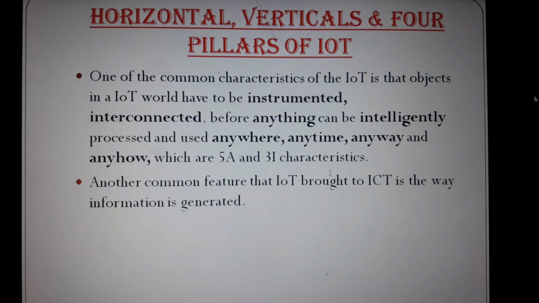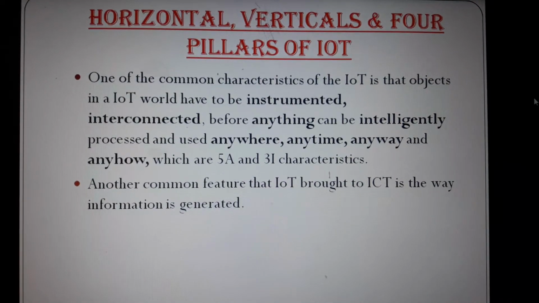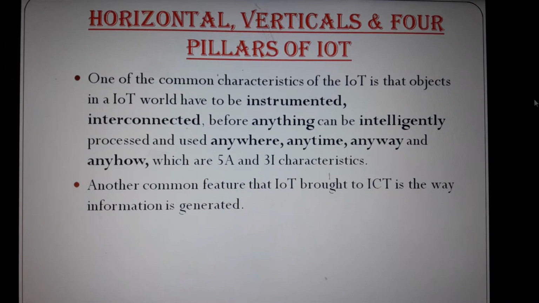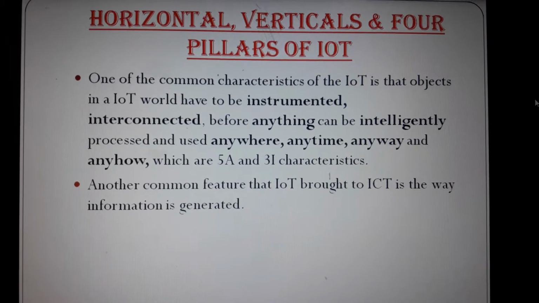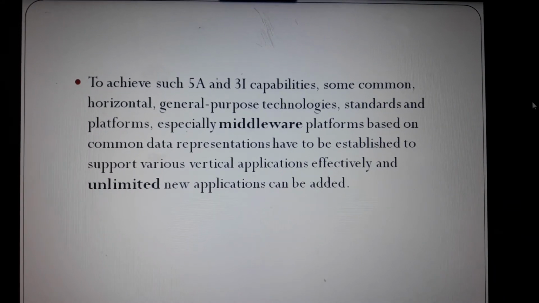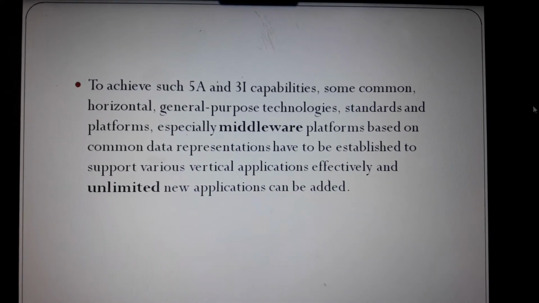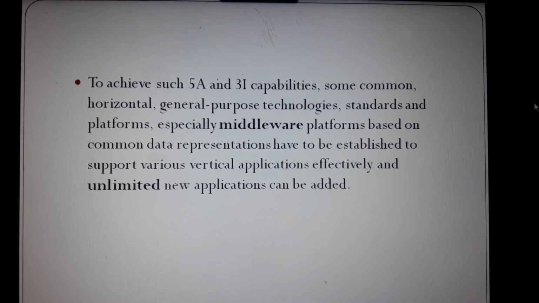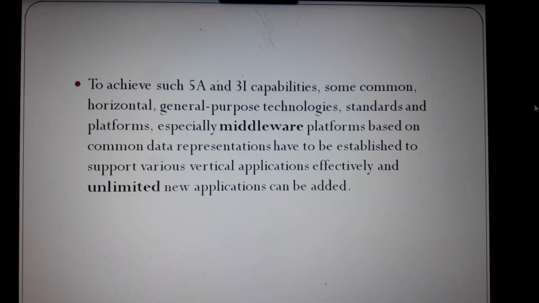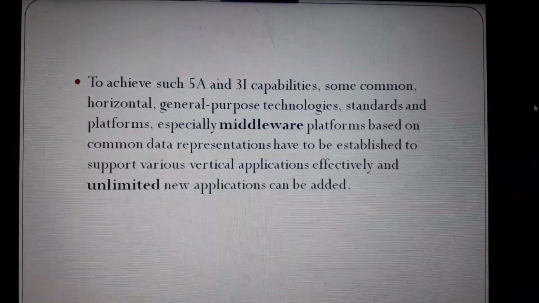One of the common characteristics of IoT is that objects in an IoT would have to be instrumented and interconnected before anything can be intelligently processed and used anywhere, anytime, any way, and anyhow. Another common feature that IoT brought to ICT is the way information is generated. To achieve such capabilities, some common horizontal general purpose technology standards and platforms, especially middleware platforms based on common data representations, have to be established to support various vertical applications effectively, and ultimately new applications can be added.